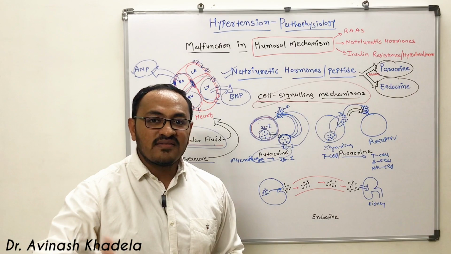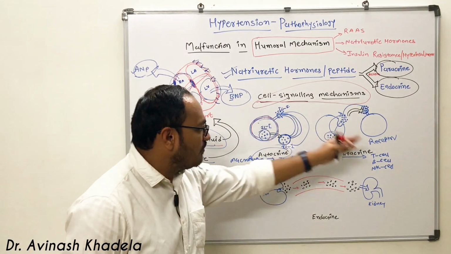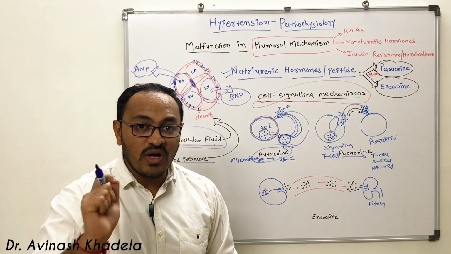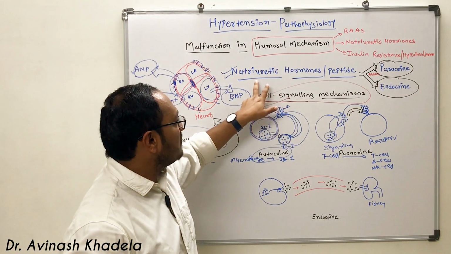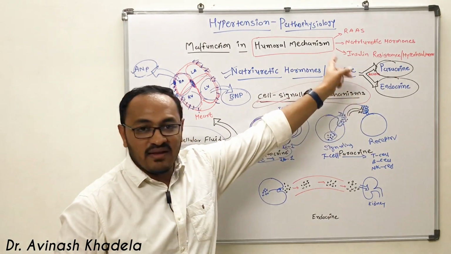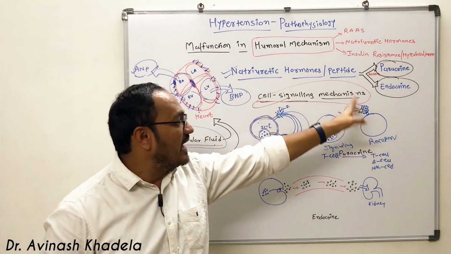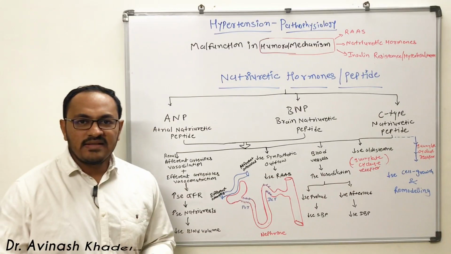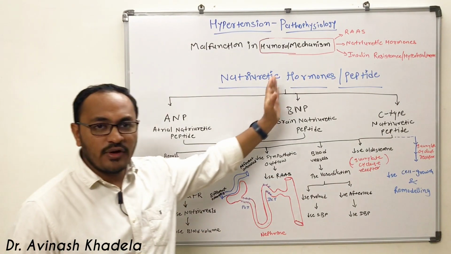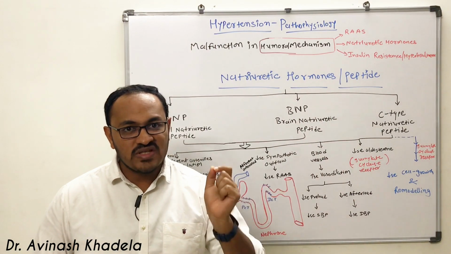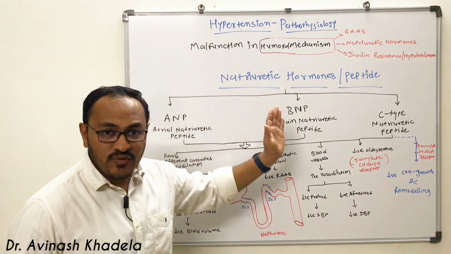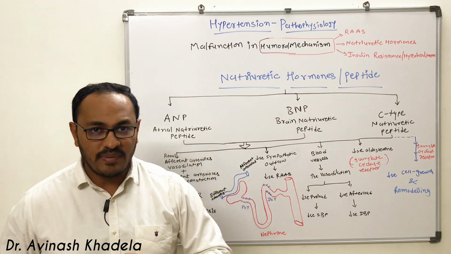There are certain other cell signaling mechanisms, but these are the most important ones. We discussed these mechanisms to understand the physiology of natriuretic hormone, which works by paracrine as well as endocrine mechanisms. Let's understand the physiological action of this natriuretic hormone and peptide which is secreted in the human blood. There are three types of this natriuretic hormone or peptide.